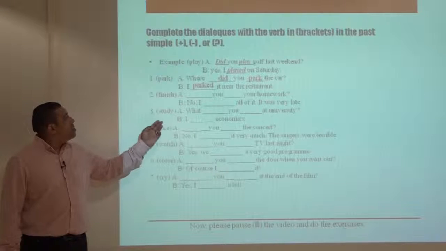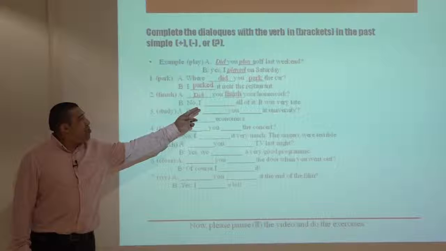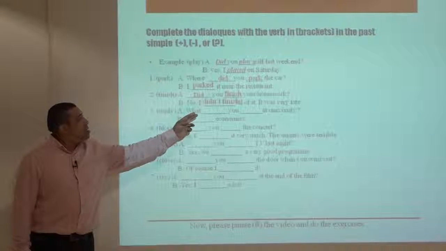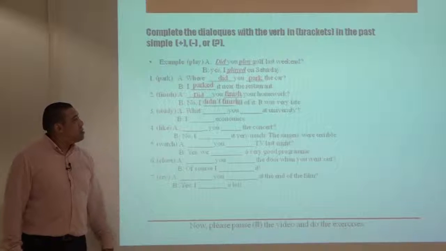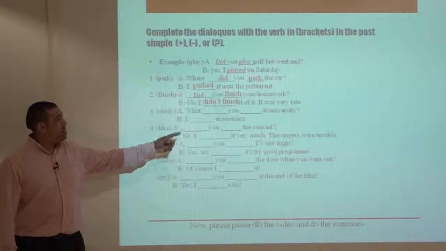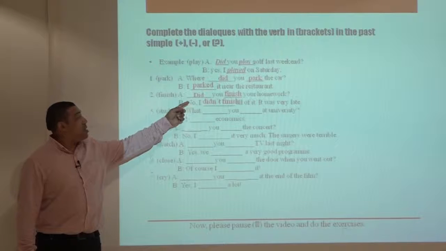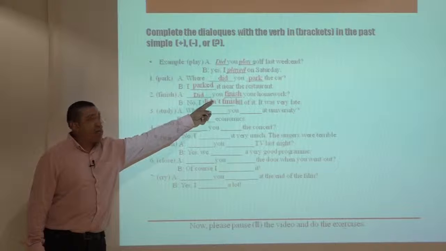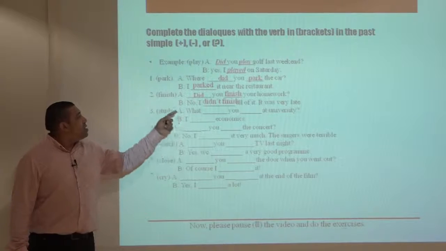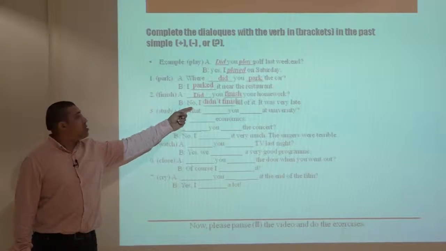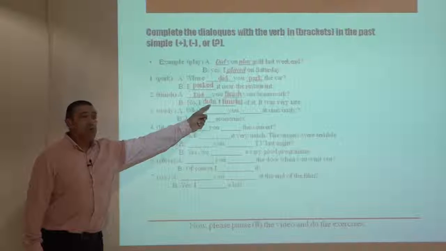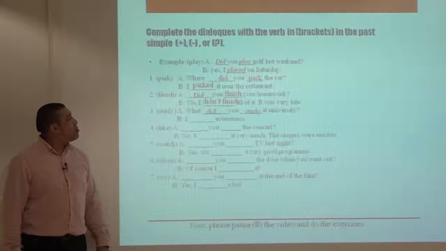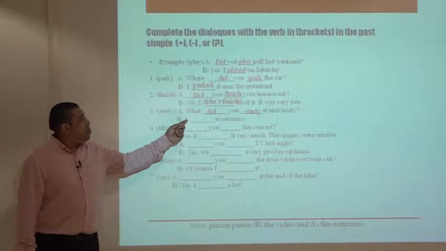Question 2. Did you finish your homework? No, I didn't finish all of it. It was very late. So question 2 is a question, should be in a question form. So we use did followed by the bare infinitive finish. And since we have no in the answer, we say didn't finish. No, I didn't finish.